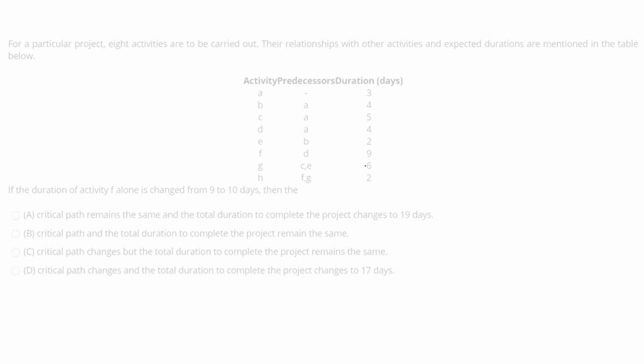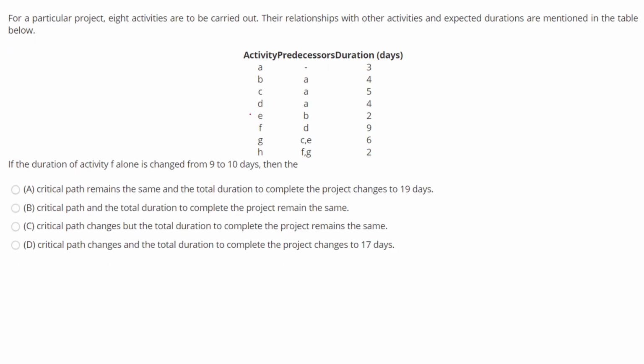All right. Now they are asking you that if the duration of the activity is changed from 9 to 10 days, then what will happen? See, one thing I'll tell you, first of all, you will draw the diagram, you will find out the critical path, and you will check if this activity is coming in the critical path, and if the time duration is increased, the critical path will remain the same, but the time of the critical path will increase